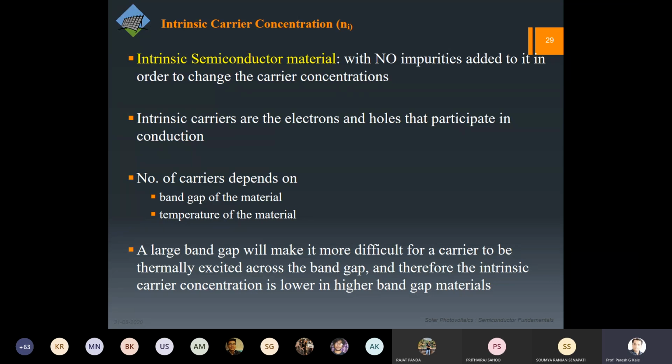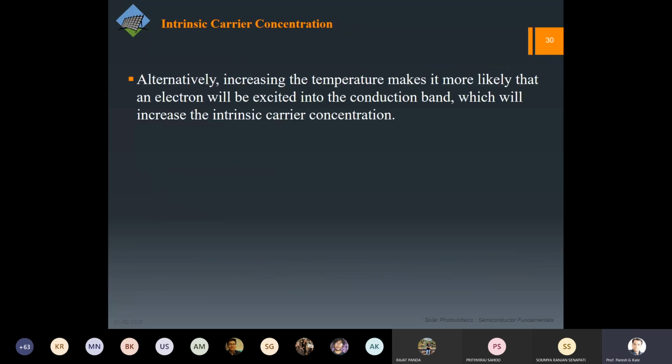If the temperature is same, the lower band gap material will have higher intrinsic concentration. So either you can choose the material with a particular band gap. If you want higher Ni, you can choose silicon over, let us say, gallium arsenide. Alternatively, you can increase the temperature as well. So whatever works is fine.